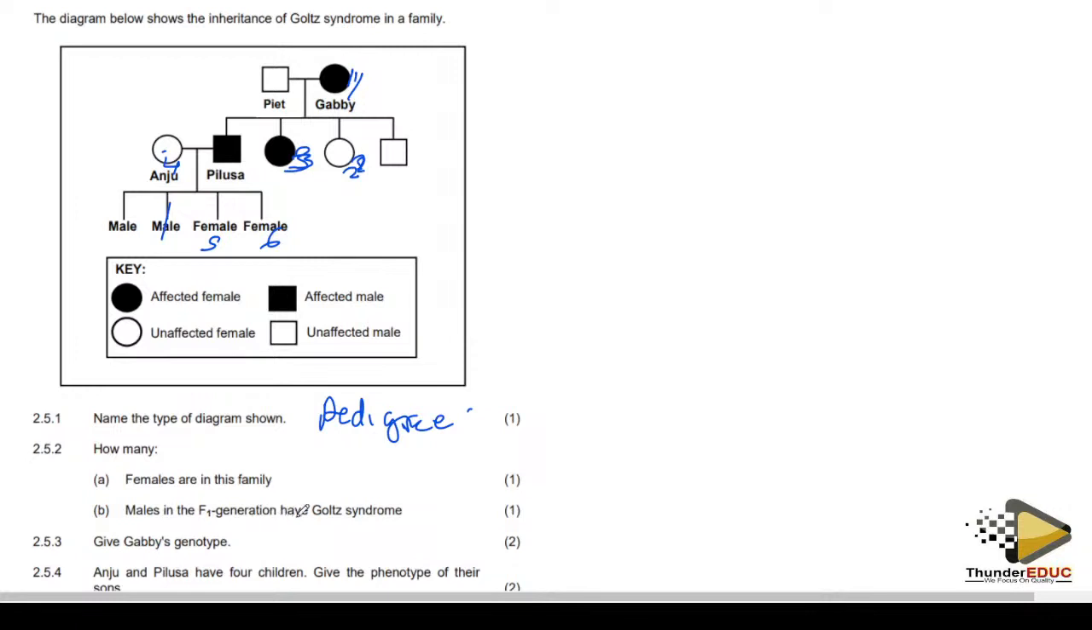Males in the F1 generation. They're saying F1 generation. How many males in the first generation? Remember, you have first generation, second generation, then third generation. So how many generations are these? There are 3. So they are asking how many males in the first generation? It's only one, the father.